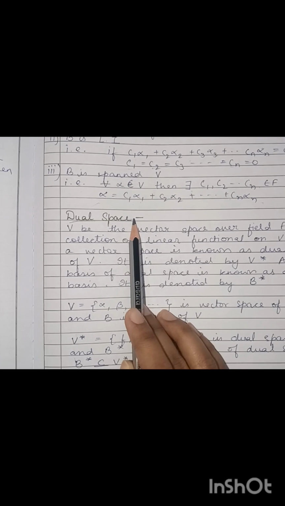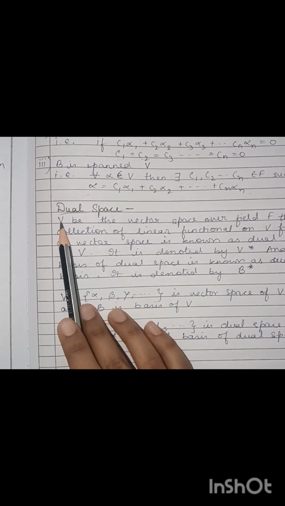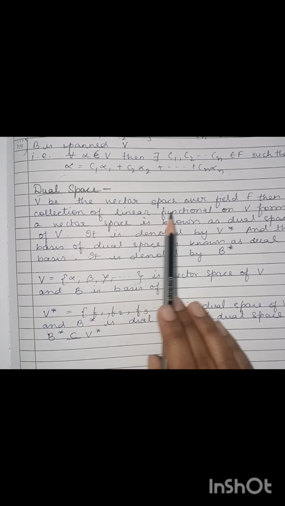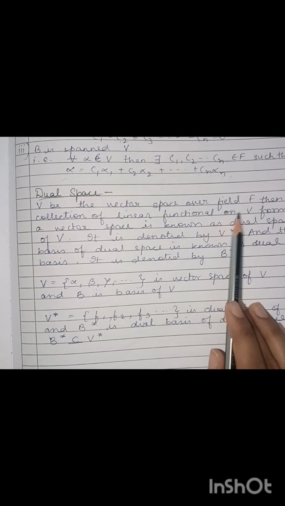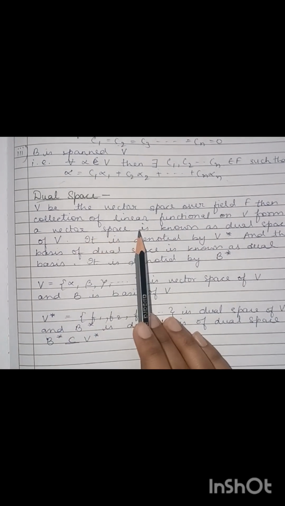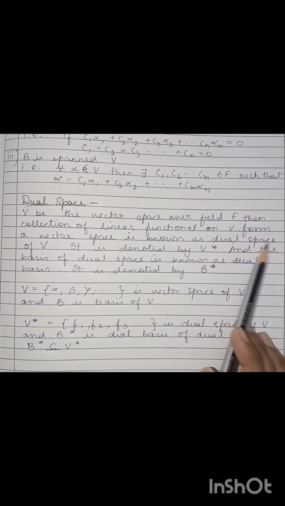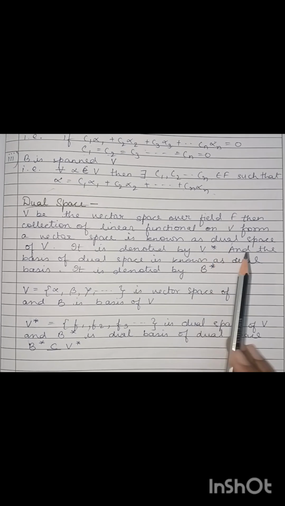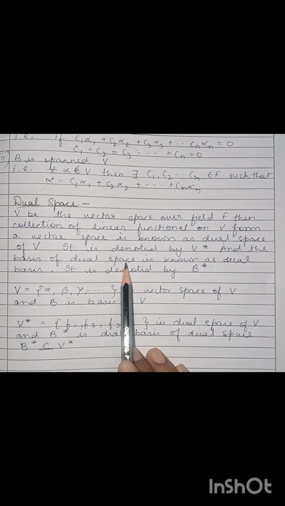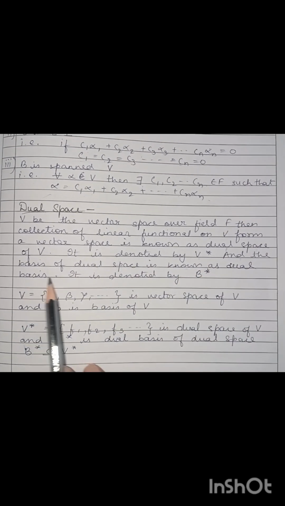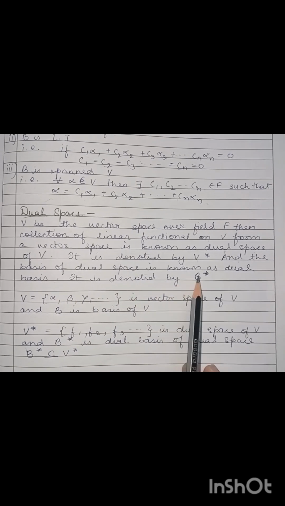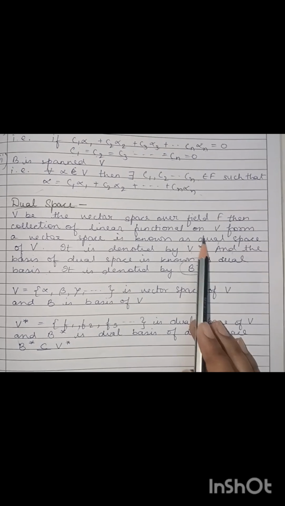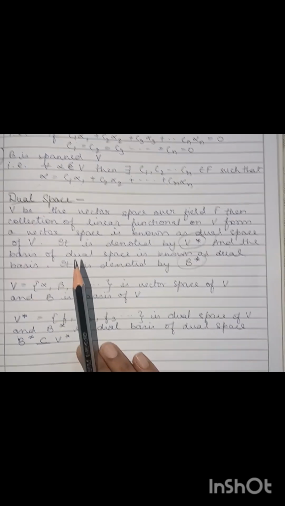Now dual space. What is dual space? Let V be a vector space over field F, then the collection of linear functionals on V forms a vector space, known as the dual space of V. It is denoted by V star, and the basis of the dual space is known as the dual basis. It is denoted by B star. B star is the notation for the basis of the dual space and V star is for the vector space of the dual space.